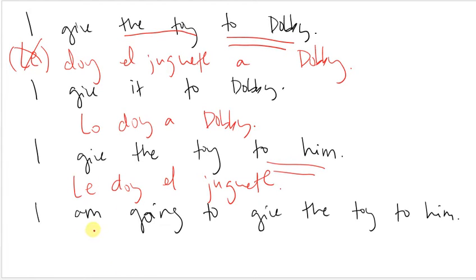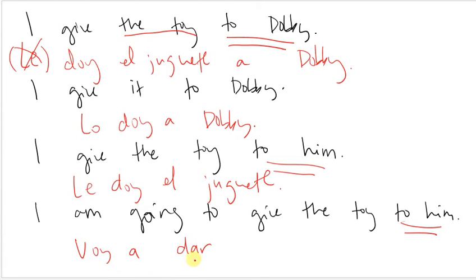Now, if I have an infinitive or a gerund, remember that your infinitive is your fully unconjugated verb, your gerund is your ing. If I have either of those, it's going to affect where I put my pronouns. So if instead of saying I give the toy to him, I want to say I'm going to give the toy to him. So here, to him is my indirect object pronoun. And remember to say I'm going to do this, you say voy a dar.